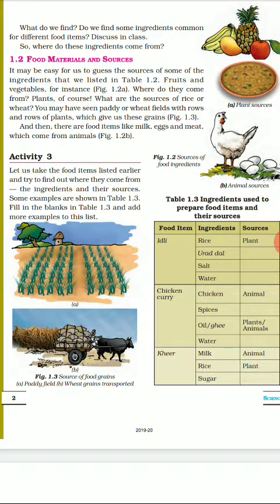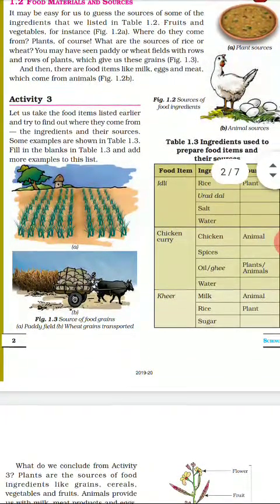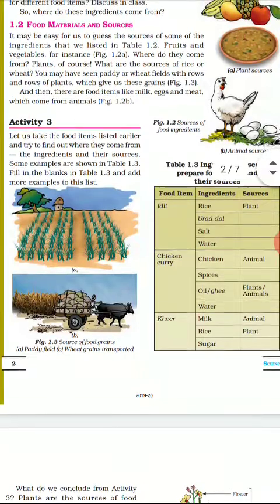Salt is a thing which we add in every food material, and the salt we get from the sea water. The sea water is dried off and the crystals of salt remain. Those crystals are taken up, purified, cleaned, and used in packets, and we buy them, and they are used as a major ingredient in all the food items.